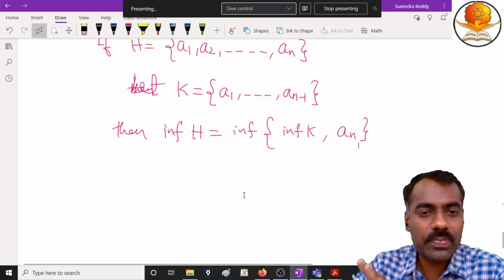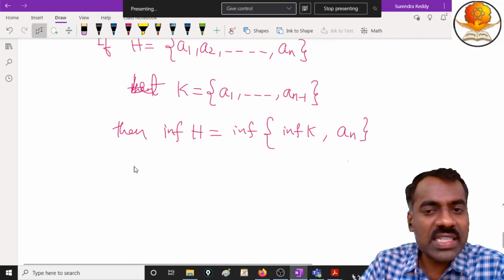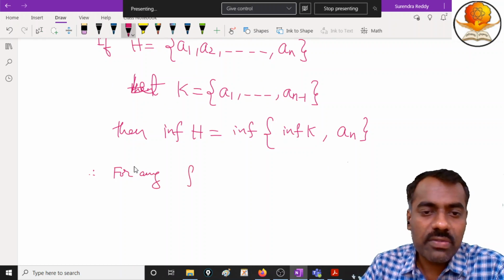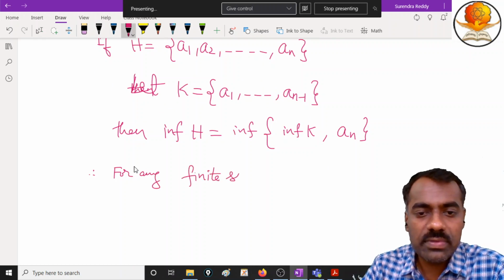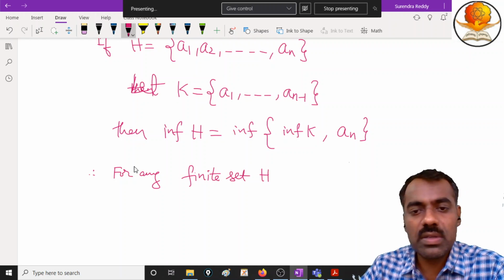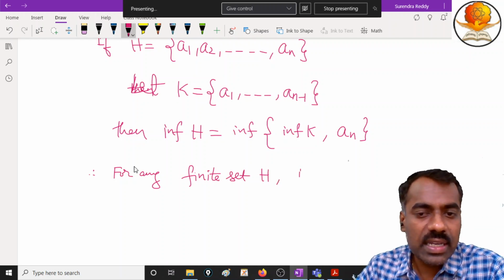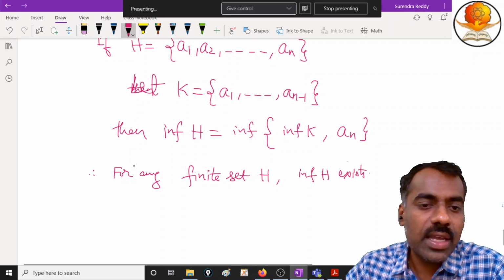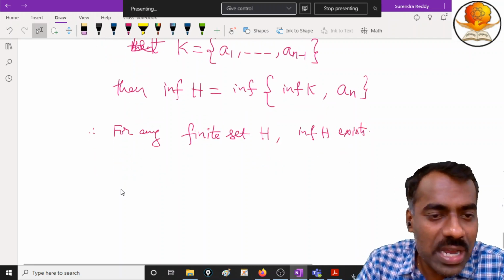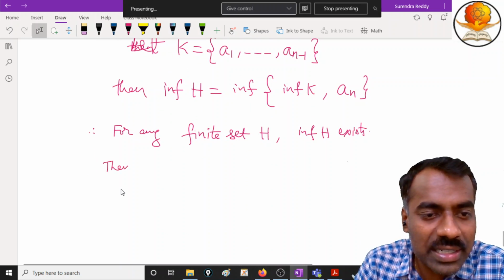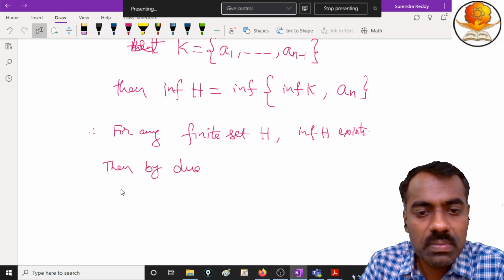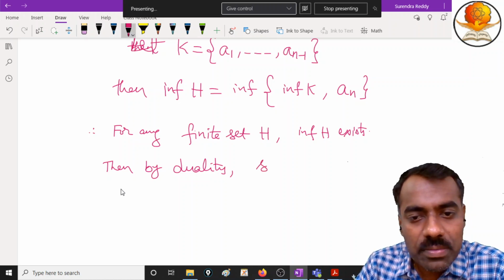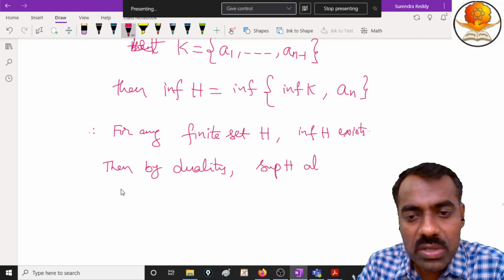Are you following? So this shows that for any finite set H, the infimum of H exists. Then we don't need to prove by duality. So then by duality, the supremum of H also exists.